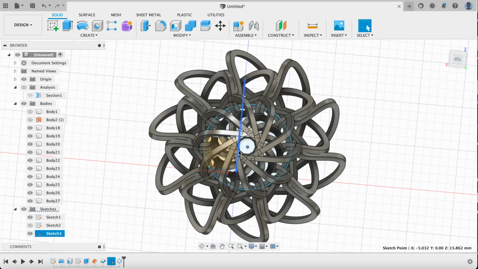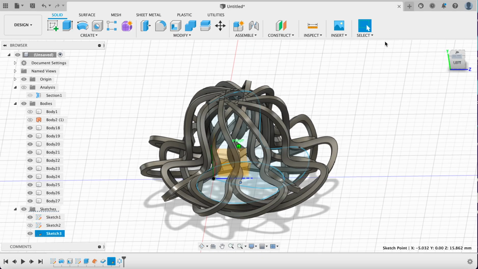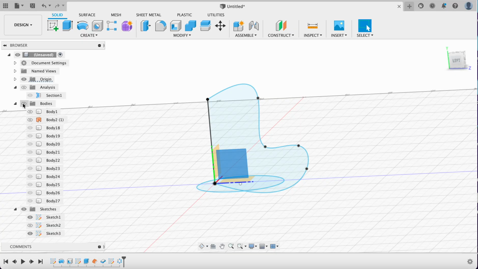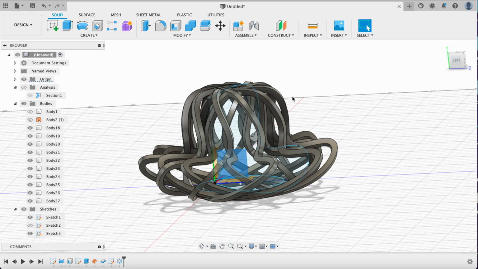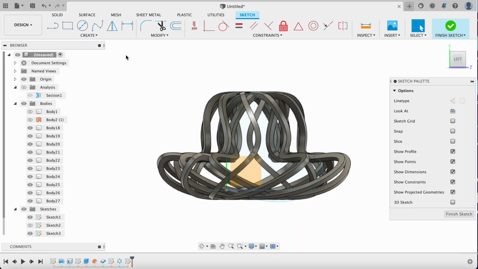For now, I'll leave this here, and let's make a sweep. So for the sake of keeping things easy, let's select a plane here. If any of this gets in your way, just remember you can click bodies to go away just to keep things simple. But I'm going to leave it up just so you can see what happens. So I want to make a sketch. And again, if you select the plane first, it'll just jump to that plane because it knows what you're doing.